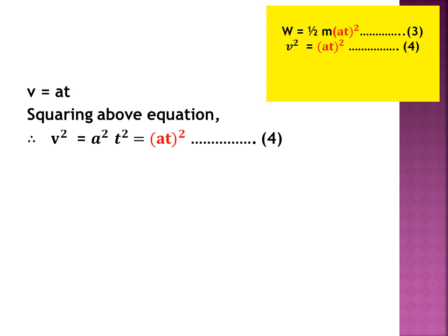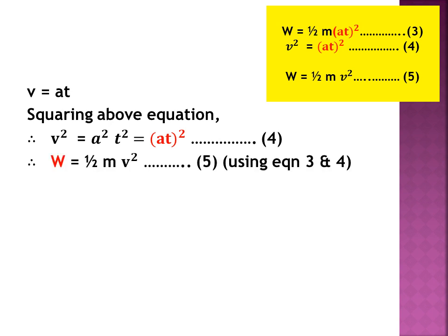Now this W can be written as half m v square. How? Instead of (at) the whole square, we can write v square. So this becomes our equation number 5. This equation 5 we have got from equations 3 and 4 by rearranging the terms. So W will become half m v square. This becomes our equation 5.